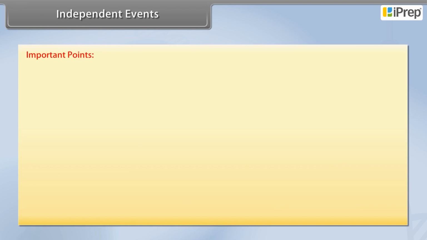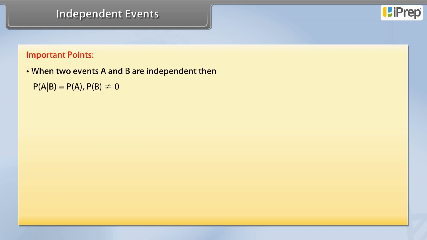Important points. When two events A and B are independent, then conditional probability of event A when B is given is equal to probability of event A, provided probability of event B is not equal to 0. Conditional probability of event B when A is given is equal to probability of event B, provided probability of event A is not equal to 0.